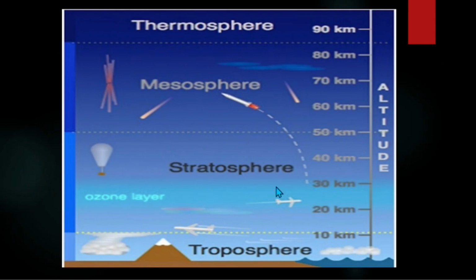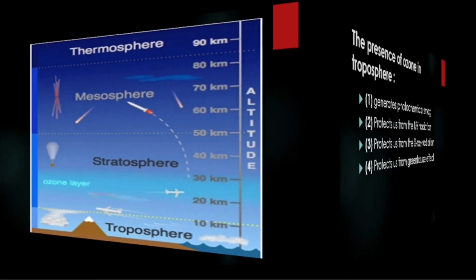So when ozone is present in the stratosphere, it protects us from ultraviolet radiations. But the question is not this.